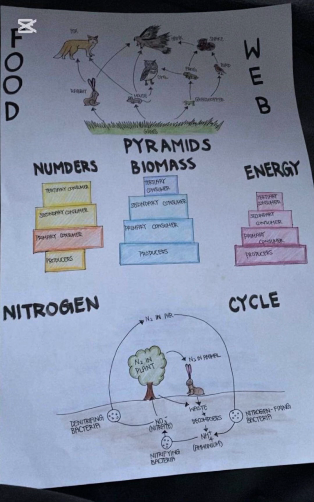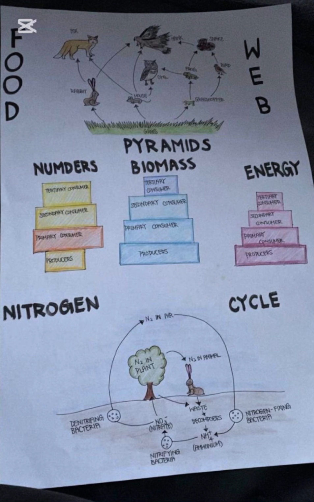The difference between rapid and slow cycles comes down to how quickly nitrogen moves through the environment and where it's stored. Rapid cycle processes happen very quickly and involve living things. These include nitrogen fixation by bacteria, plants taking in nitrogen, animals eating those plants, and nitrogen returning to the soil by waste or decomposition. These steps can happen in days, weeks, or years.